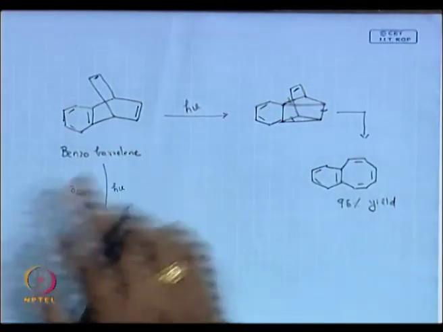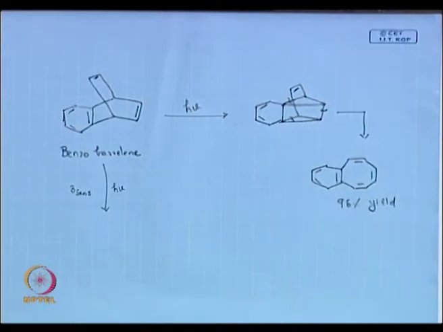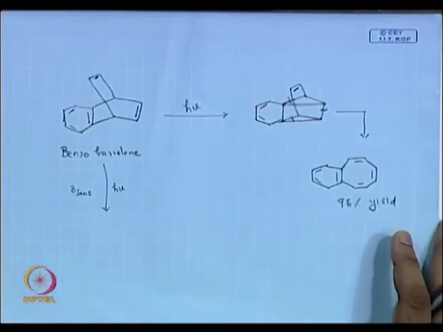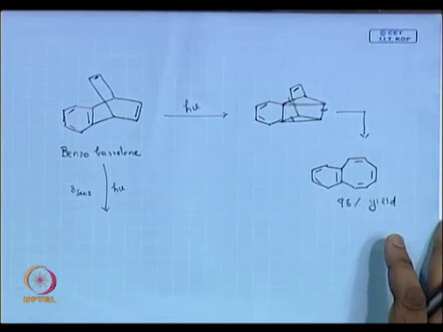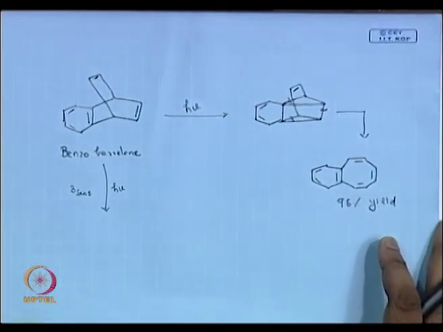Just take benzoberylline, you just photolyze, you don't do anything else, and you end up with this product nicely. If you do this in the presence of a sensitizer, what do you expect?